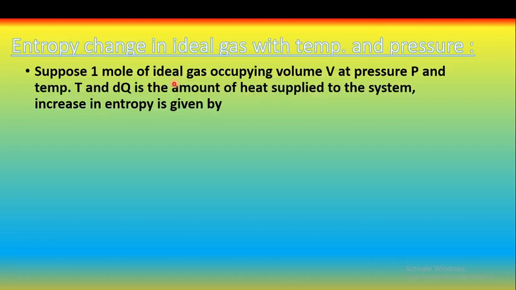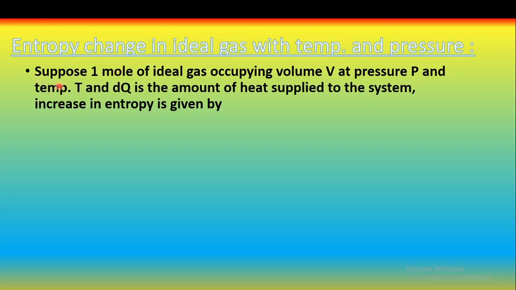In the last lecture, we studied reversible, irreversible and adiabatic work of expansion. In this lecture, we will study the entropy change in ideal gas with temperature and pressure. So, what is entropy? We know that entropy is nothing but the disorderness or randomness in the system. So, what is the entropy change in ideal gas with temperature and pressure?